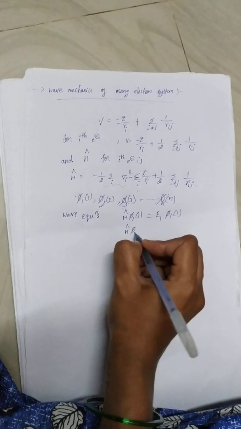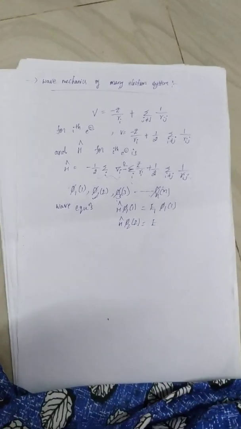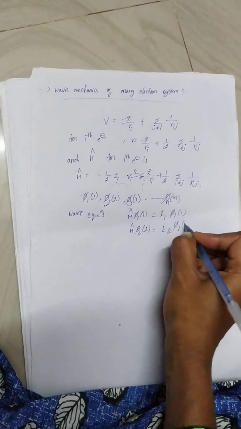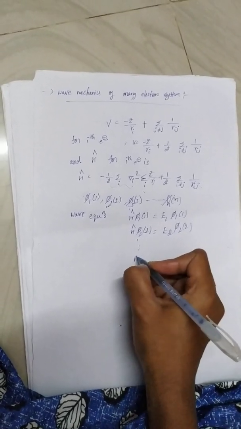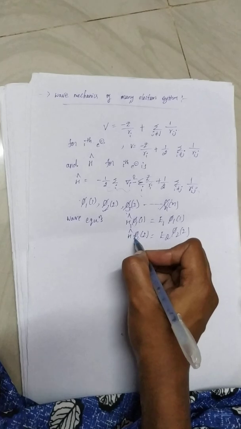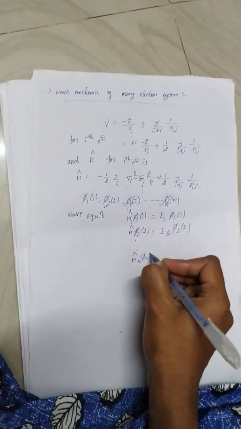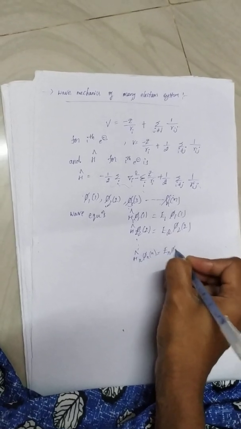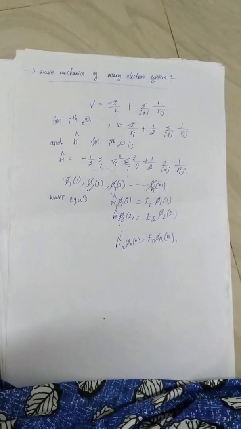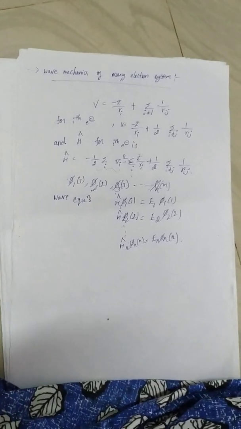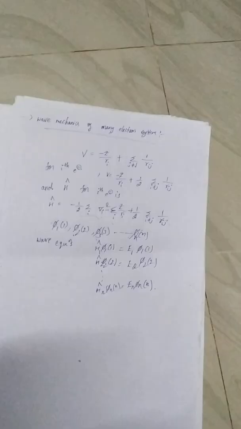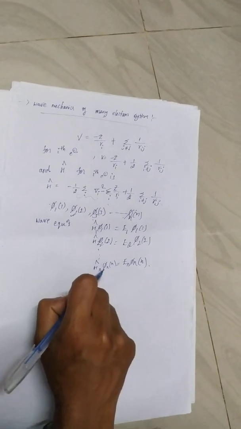Similarly, H cap phi 2 of 2 equals E2 phi 2 of 2, and so on up to Hn phi n of n equals En phi n of n, where H1 is for the first electron, H2 for the second electron. So this is the wave equation for each electron, up to n electrons.